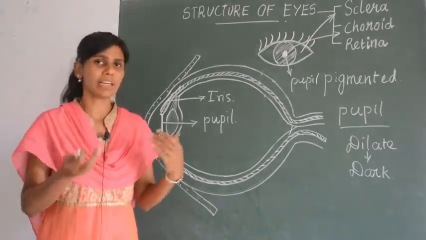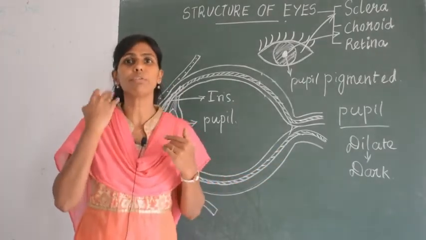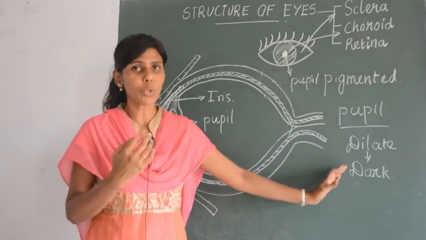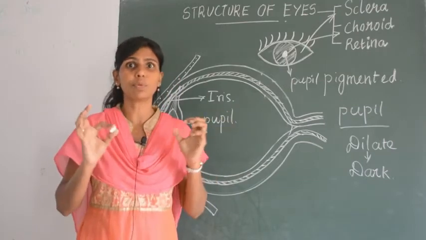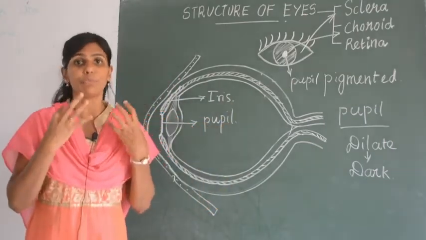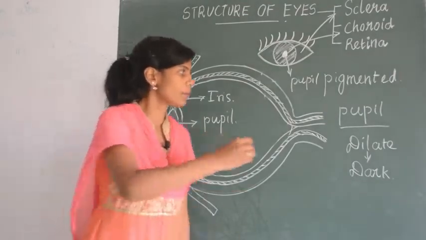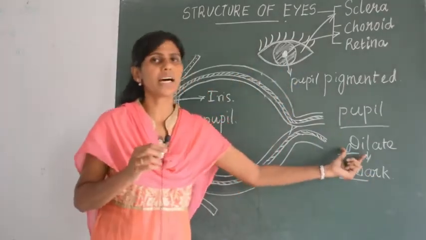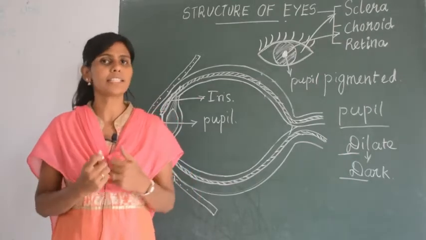So automatically by nature your pupil will contract whenever you face a bright light. Whenever you go into a dark room, the pupil will dilate. It will become bigger in size, trying to view that dark place. So you have to keep in mind D and D: pupil will dilate in dark and it will contract or shrink in light.